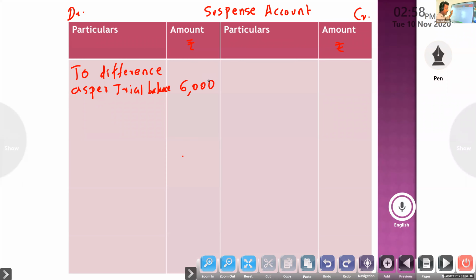If it is excess debit, you put it in the credit side of suspense account. If it is excess credit, you put it in the debit side. Now we will write the remaining to Ravish account, 2,000.